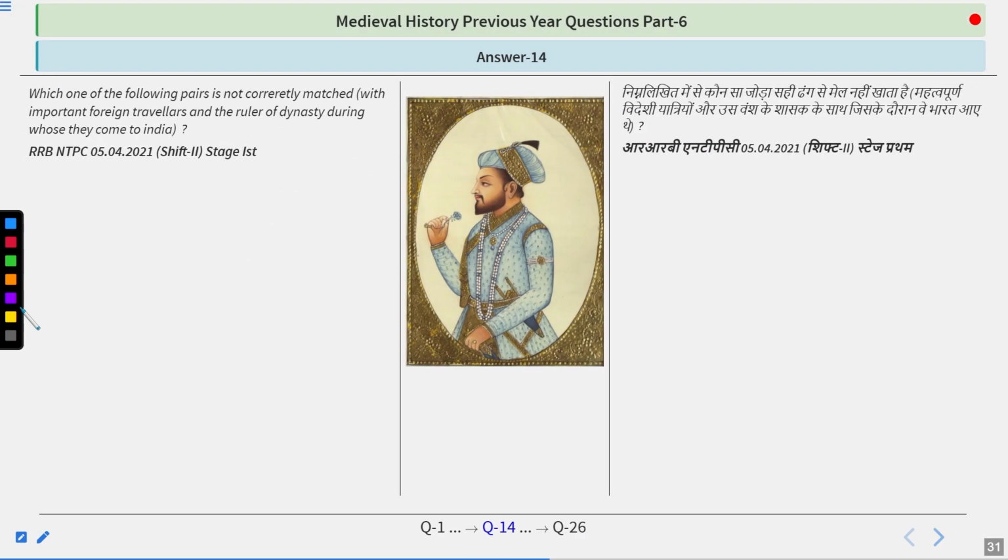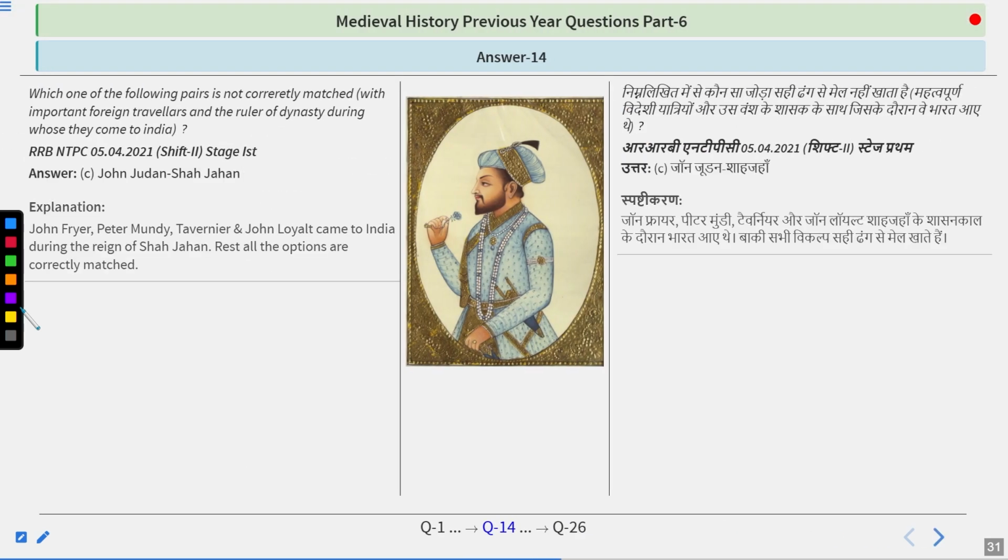And I guess you have figured it out. The answer is John Jourdain, Shah Jahan. John Fryer, Peter Mundy, Tavernier, and John Loyalt came to India during the reign of Shah Jahan. Rest all the options are correctly matched. So which of the following is not matched? That was John Jourdain.